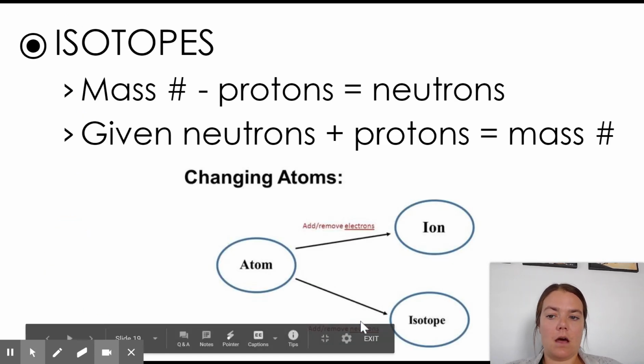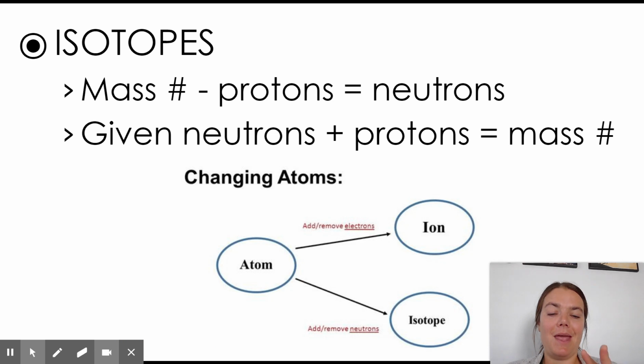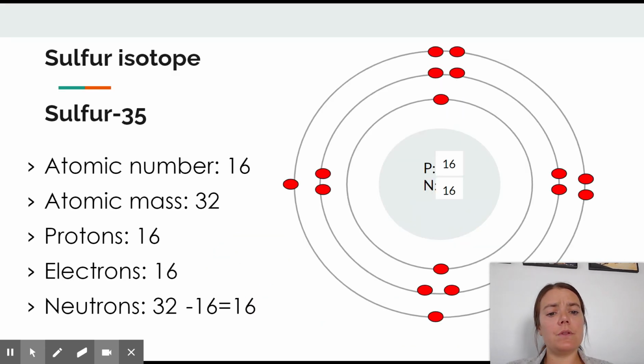And so with isotopes, the big things that we're figuring out are the neutrons and the mass number, depending on what type of isotope this is. Isotopes are, again, the same element, the same atom, except the neutrons have changed, which means the mass changes. All right, so you're looking at our example we just did before with our sulfur.